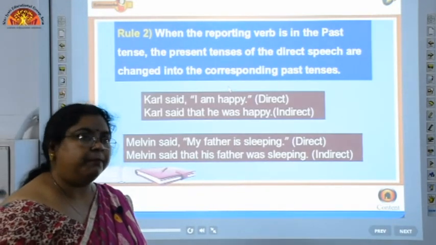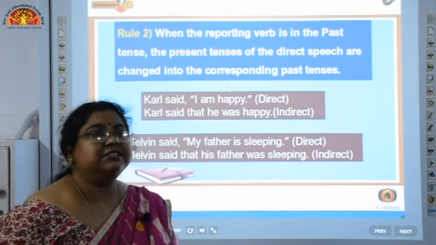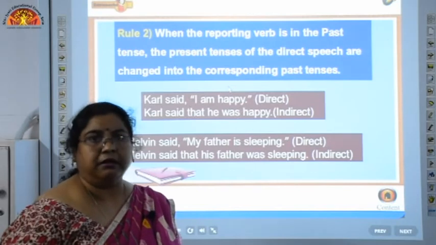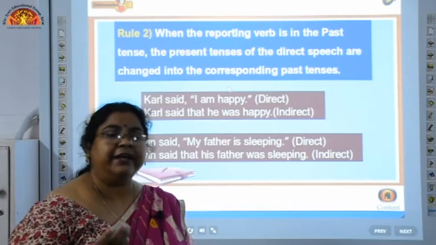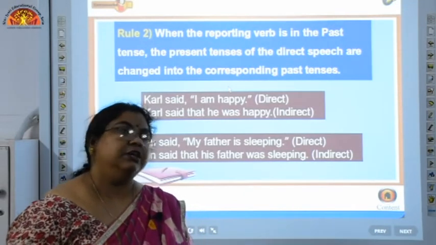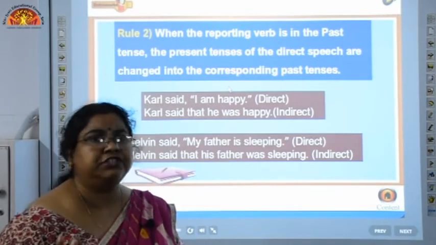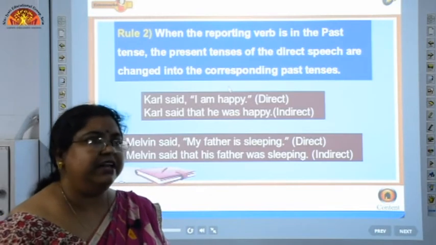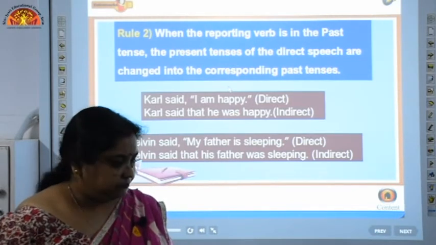Is it clear? Similarly, if it is "he will be doing", that means future continuous tense, it will become "he would be doing". So, in this manner, these are the various changes when future tense is found in the reported speech section.